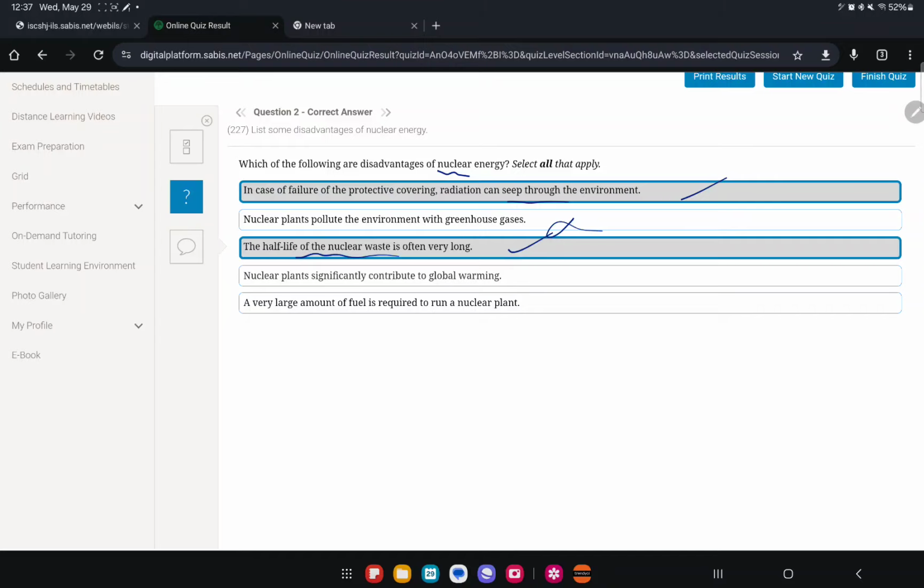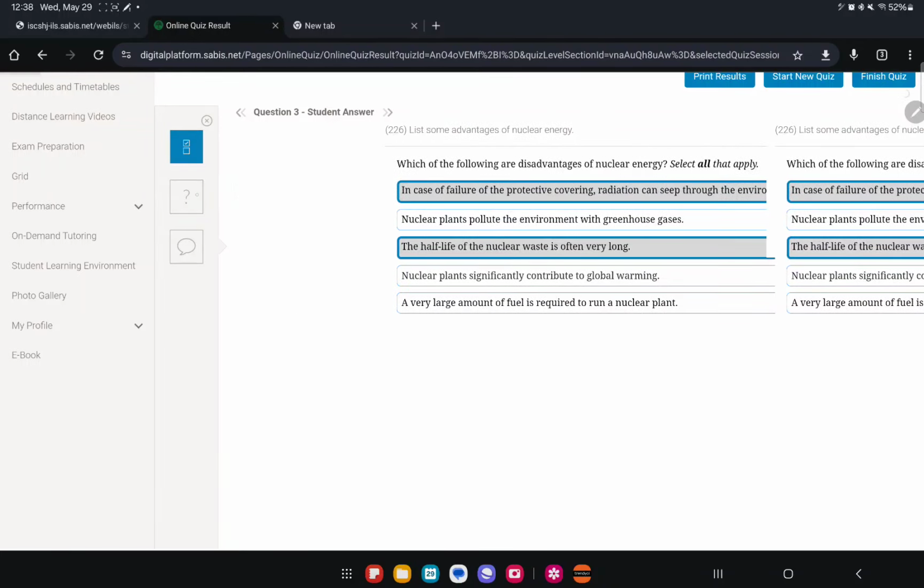Remember, nuclear waste always has a long half-life, but some of them don't. Nuclear plants contribute significantly to global warming? No, we said it has nothing to do with any greenhouse gases. A very large amount of fuel is required to run a nuclear plant? No, all you need is just uranium. So it's chill, you don't need a lot of fuel.